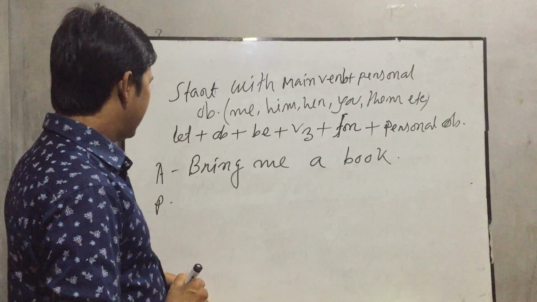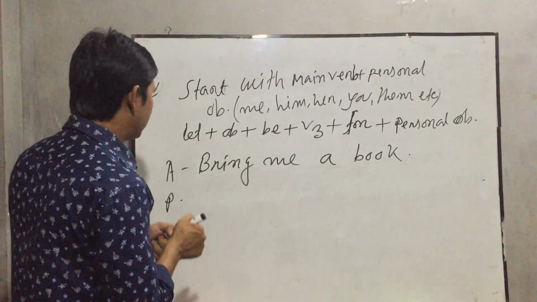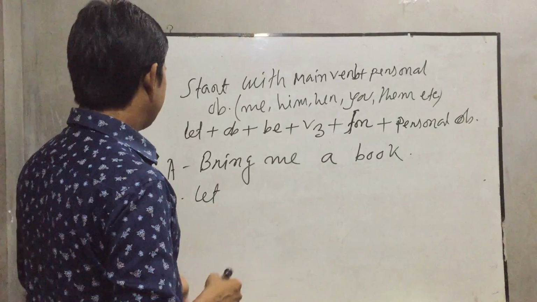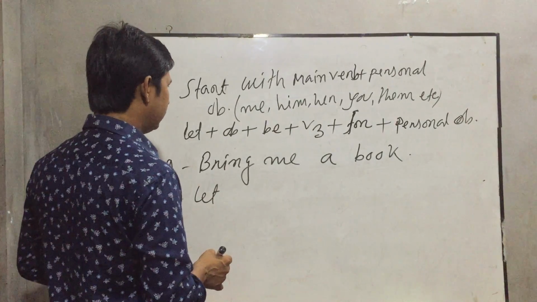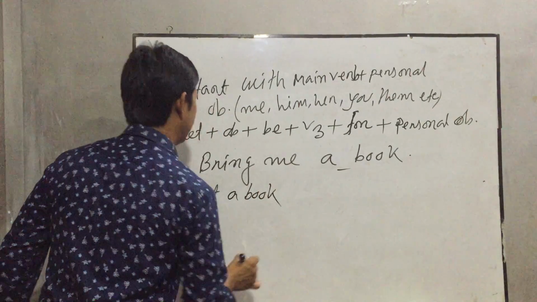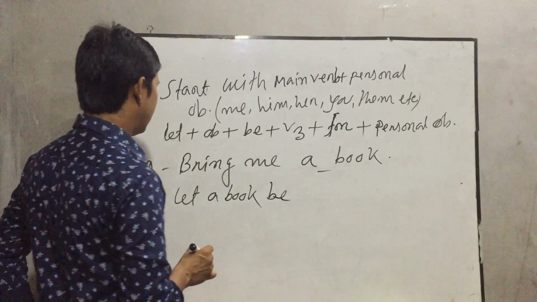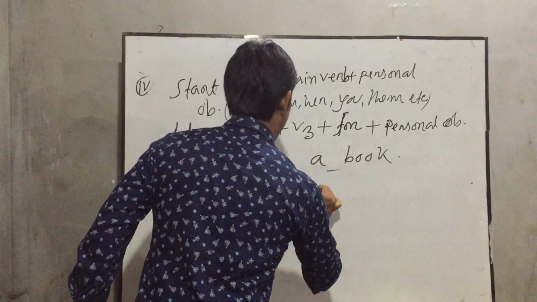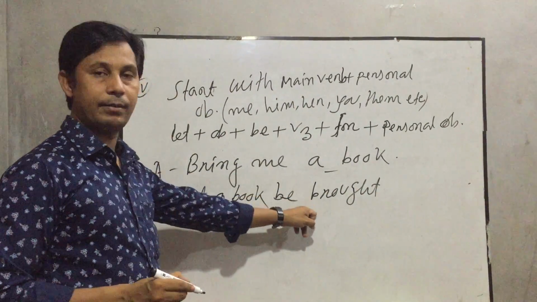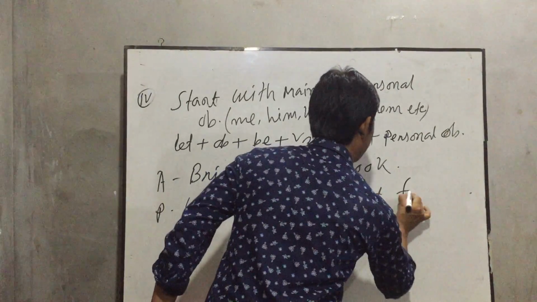At first you have to use let, then the object here, the book: let a book be brought here. Bring here is brought. Let a book be brought for me.